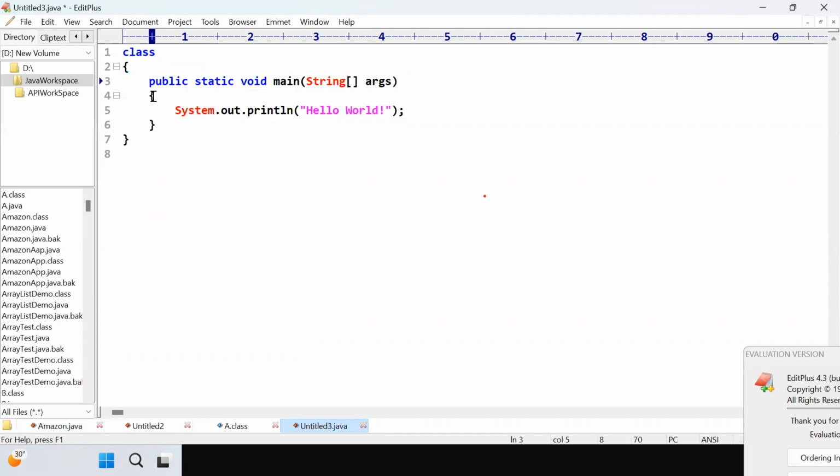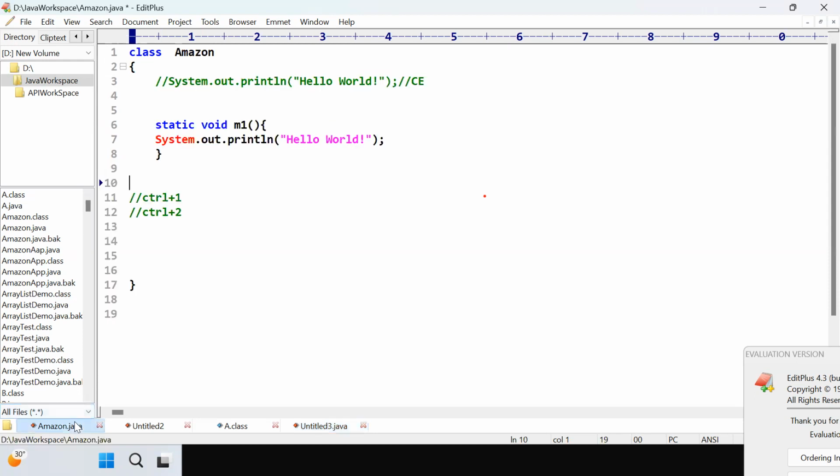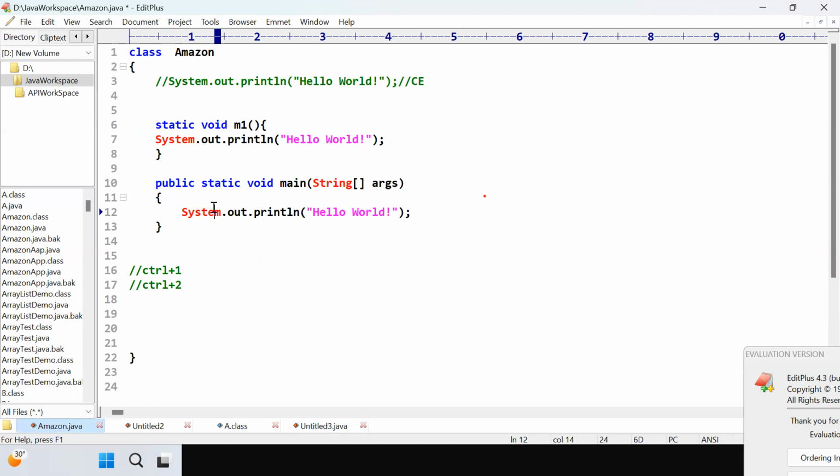So the Java developers created one inbuilt method that is called the main method. The question is why the main method? First of all, understand what a method is. Do you know what a method is? Main is your method, but before main, what is a method? What will the method do? If you are a software engineer, where can you implement the method concept in your project?